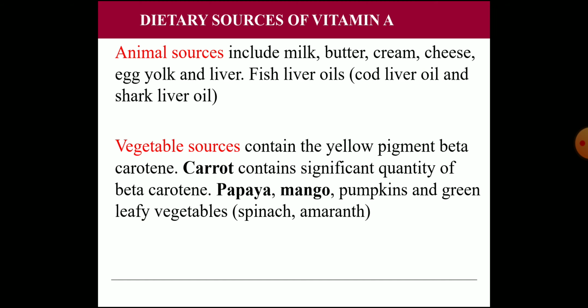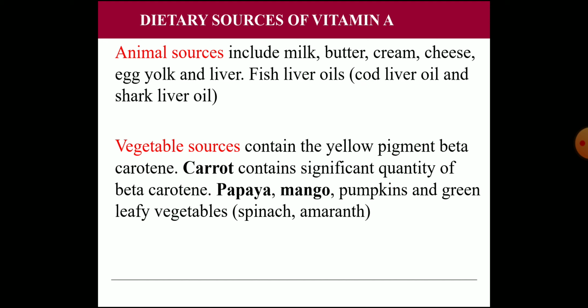Now, what are the sources of vitamin A? Animal sources include milk, butter, cream, cheese, egg yolk, the liver, and the fish liver oils, mainly cod liver oil and shark liver oil. These contain plenty of vitamin A. Then the vegetable sources contain the yellow pigment beta carotene. That is the main source.